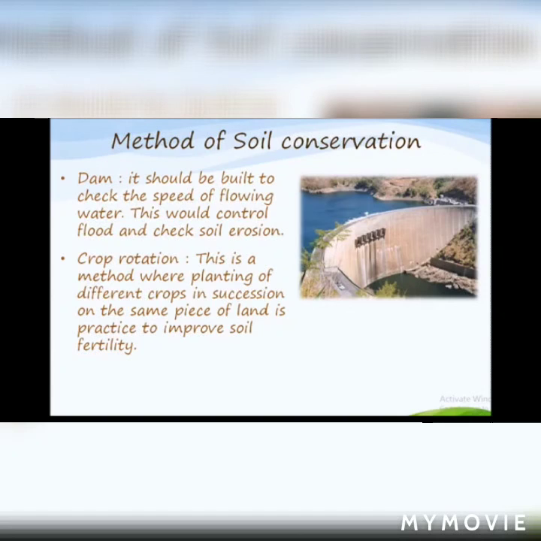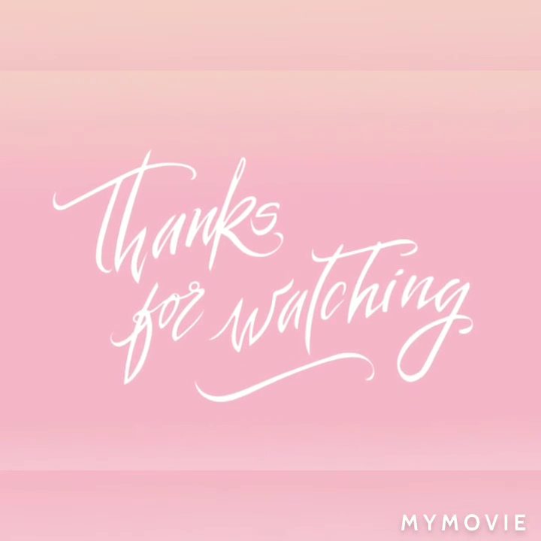Last is crop rotation. This is a method where planting of different crops in succession on the same piece of land is practiced to improve soil fertility. This type of method helps to conserve and maintain the fertility of the soil.